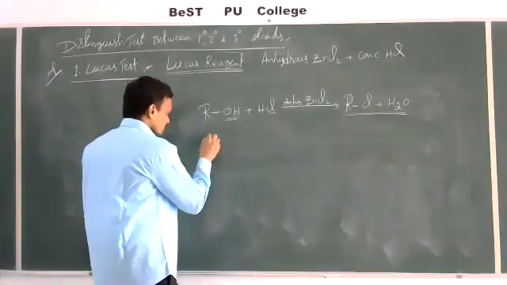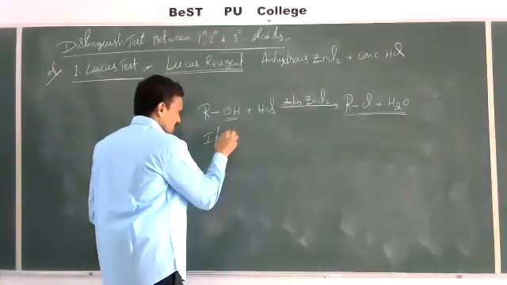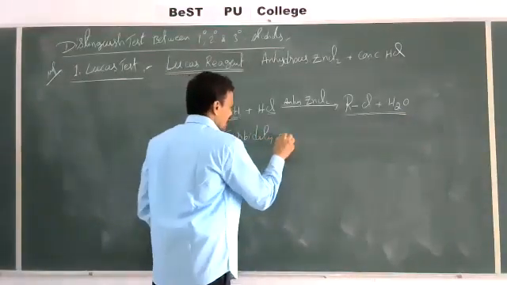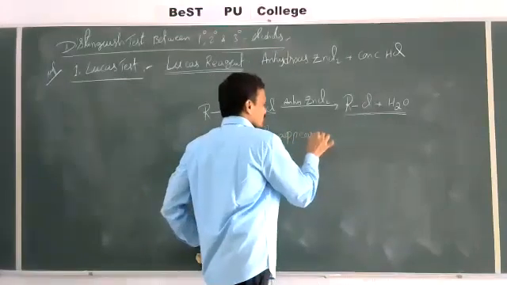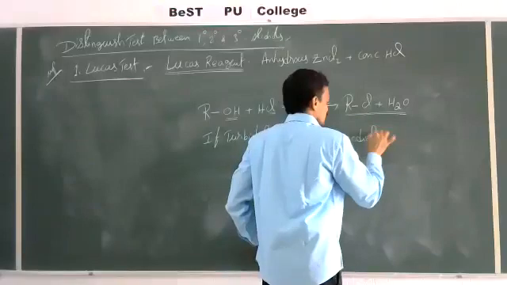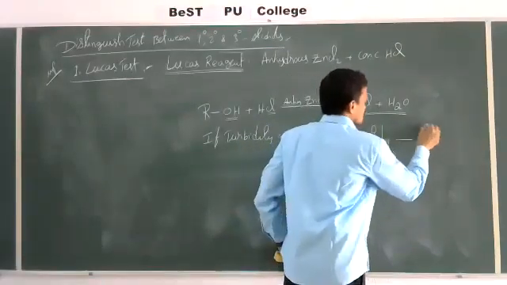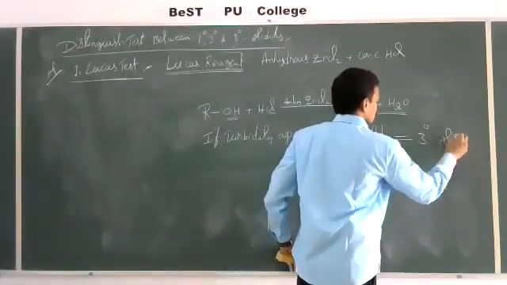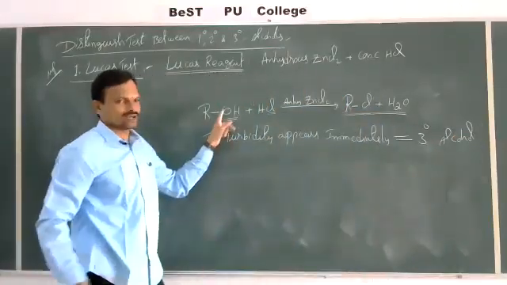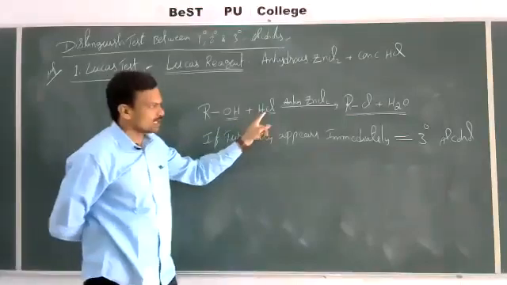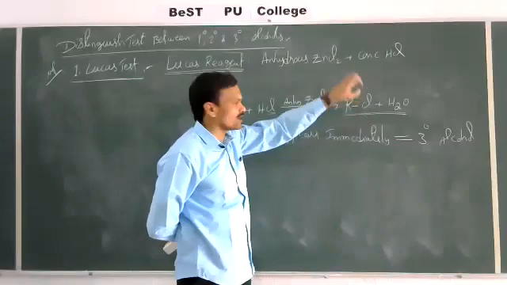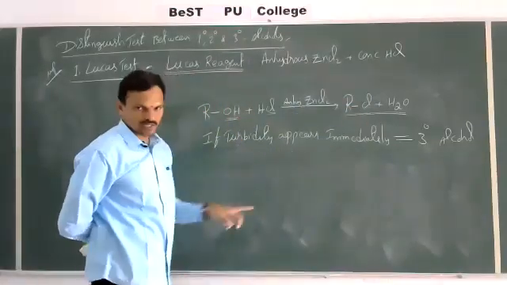Now, if turbidity appears immediately, that is tertiary alcohol. Why does turbidity appear? Alcohols when reacting with HCl give haloalkane plus water. These haloalkanes are insoluble in water, that's why it gives turbidity.